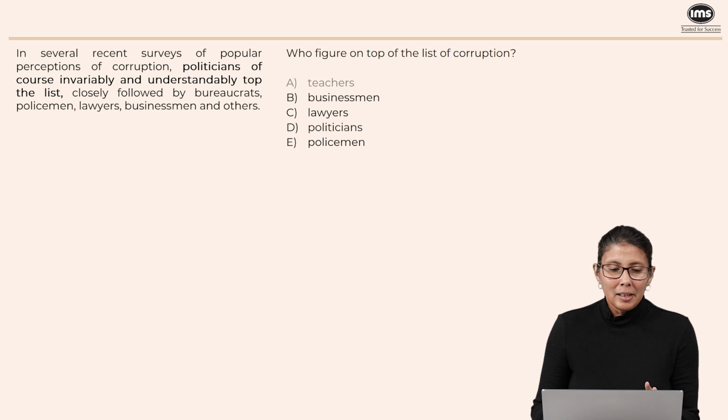Businessmen are also corrupt, but they are not more corrupt than politicians. So we eliminate B. For the same reason, we eliminate C also. D, politicians, of course, invariably and understandably are top of the list. So D probably is the answer. And E, policemen. Well, it does mention policemen, but they come after politicians. So eliminate E also. So our answer will have to be option D. There can be no confusion about this question at all.